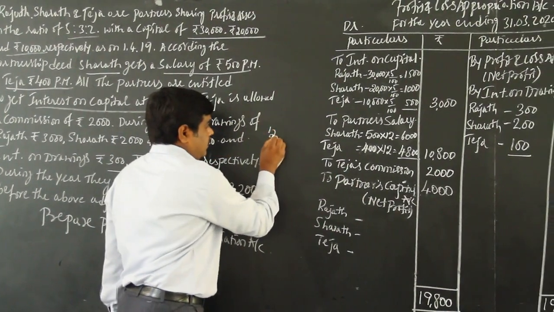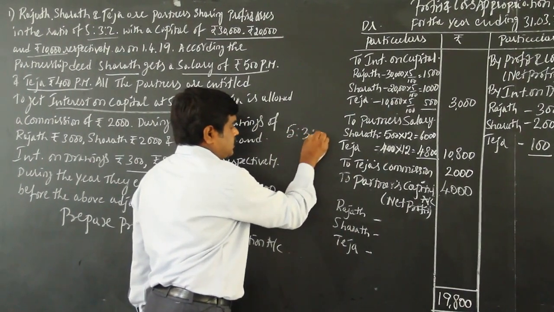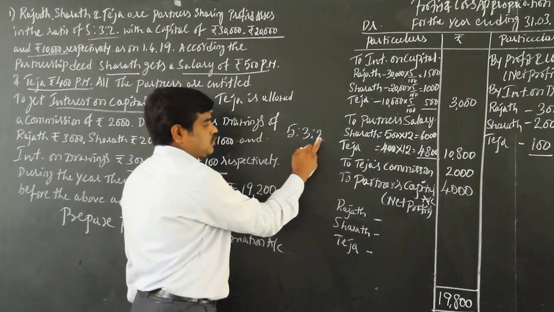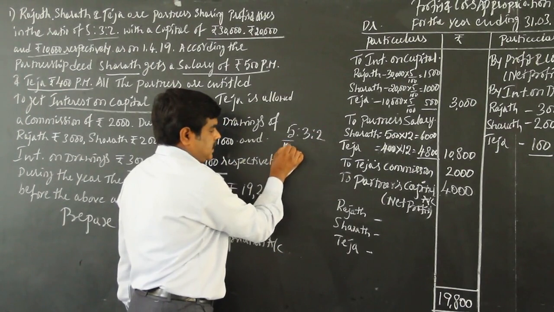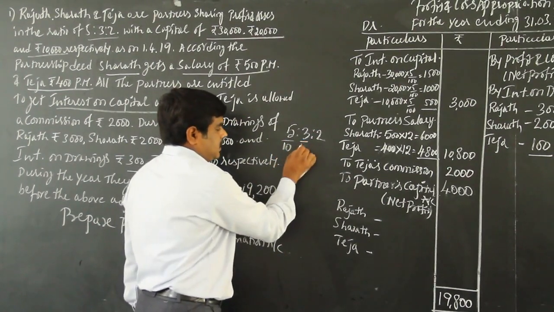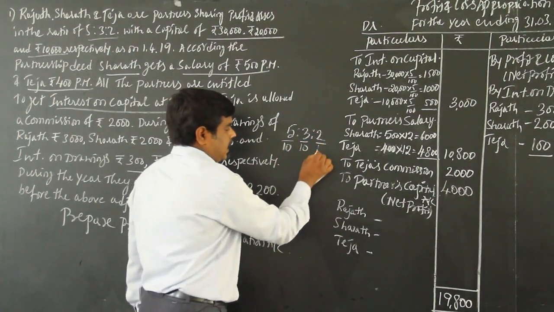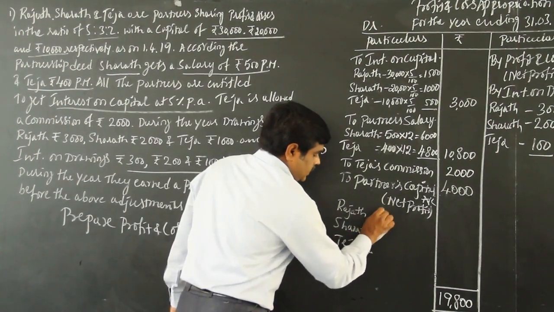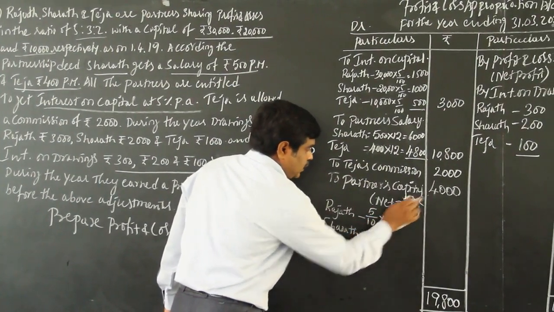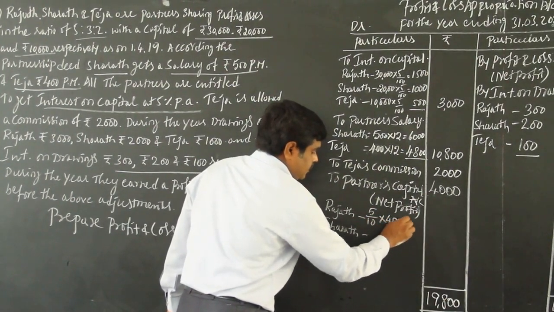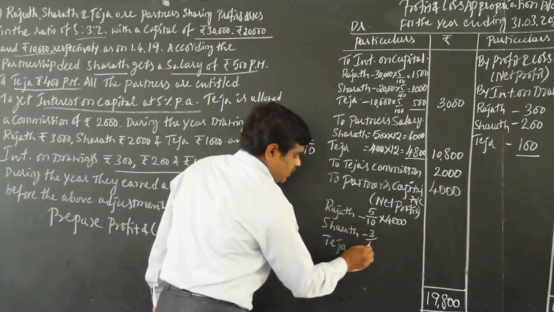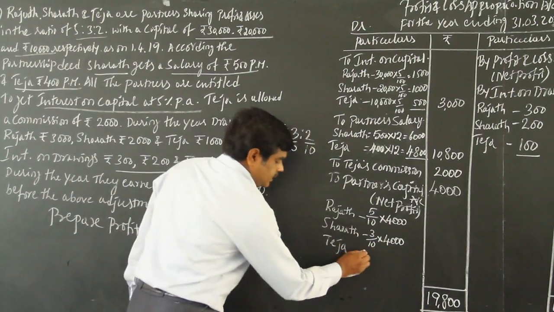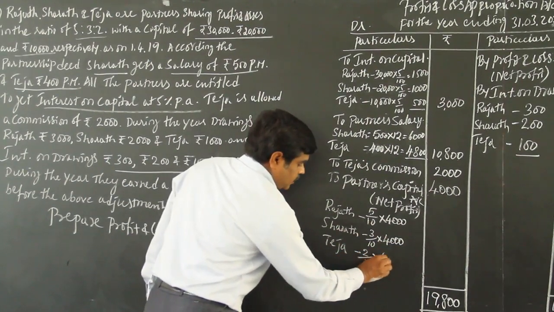5:3:2. That means 5 plus 3 is 8, 8 plus 2 is 10. So the first partner gets 5 out of 10, the next partner 3 out of 10, the next partner 2 out of 10. So Rajat 5/10 into 4,000, Sharat 3/10 into 4,000, Teja 2/10 into 4,000 rupees.